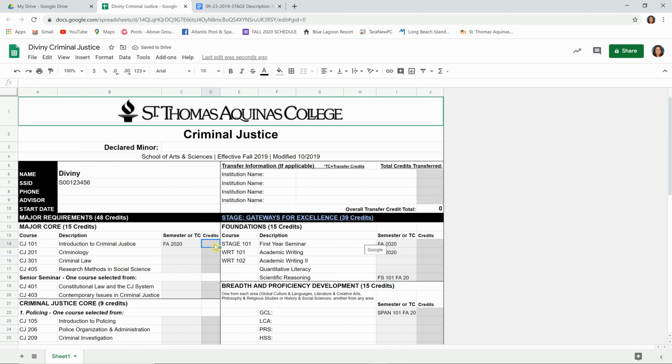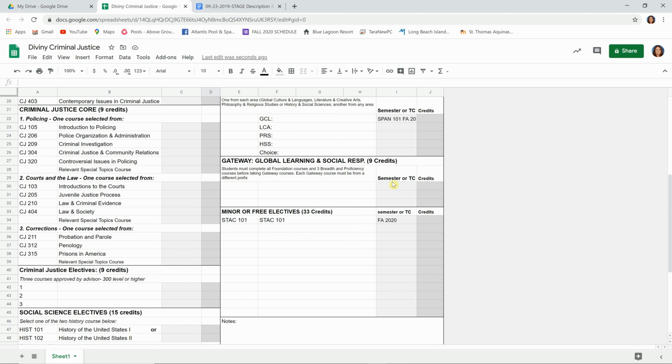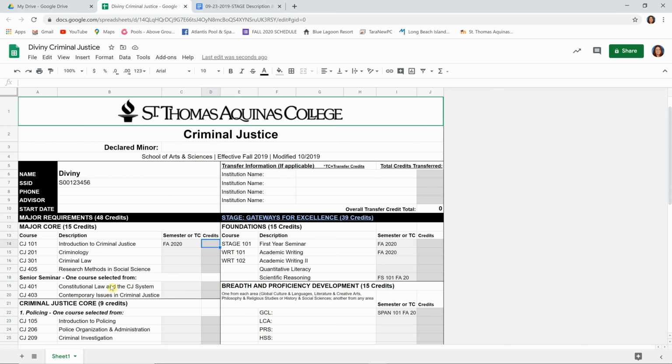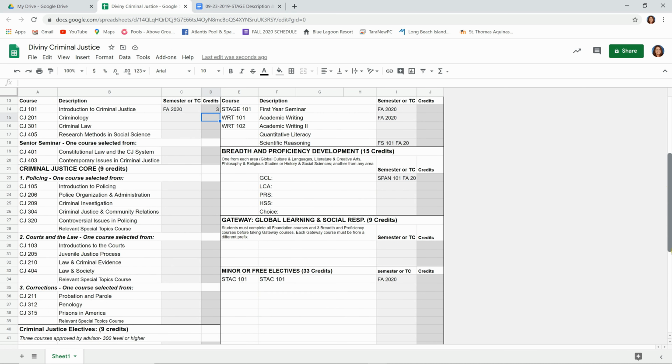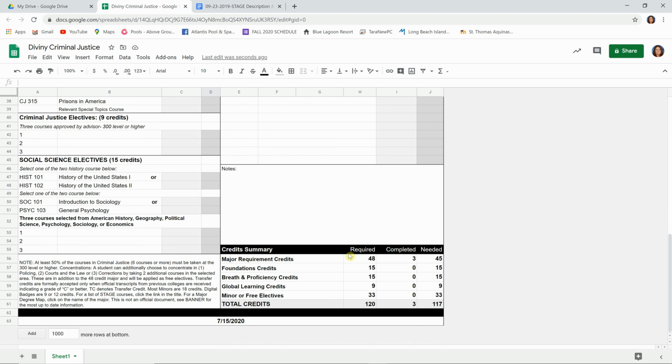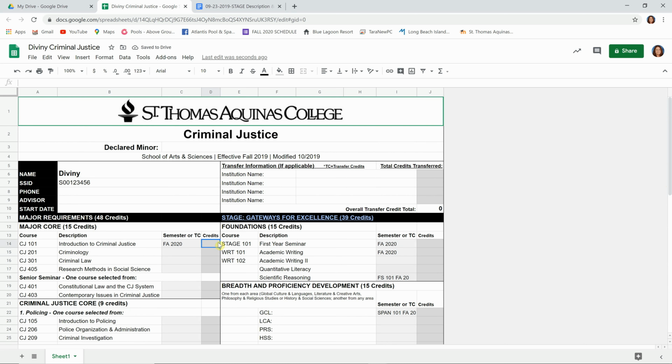When I'm first filling out the curriculum sheet and I'm just starting the class, I don't want to put the credits. I don't want to put that I've earned the credits for my criminal justice class until I've completed the class. Because if I put the credits in, and then I scroll down to the bottom of the sheet, you see it changes. I have acquired 48 credits, I've completed 3. I don't want to put that I've completed the course until I've actually completed the course and been successful in the course. Because things could change between the beginning of the class and the end of the class. I might withdraw from the class, I might not be successful in the class. So I always save that for once the semester is done.